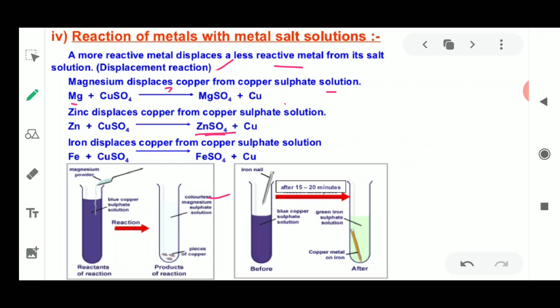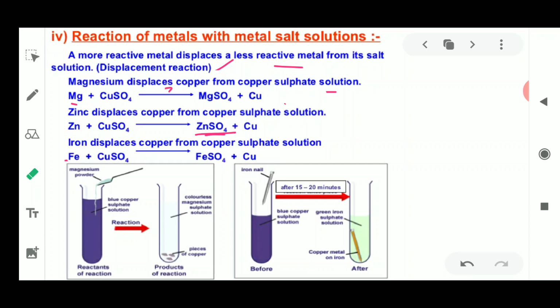Similarly, the next reaction given here is iron displacing copper from copper sulfate solution, where Fe is going to react with CuSO4 to form FeSO4, the iron sulfate, and again copper will be released as metal.